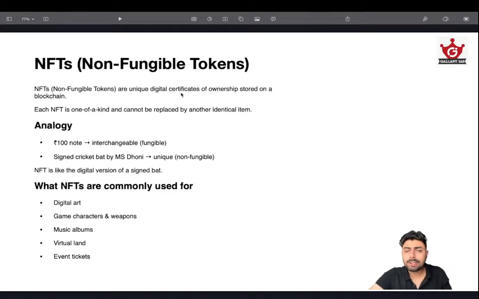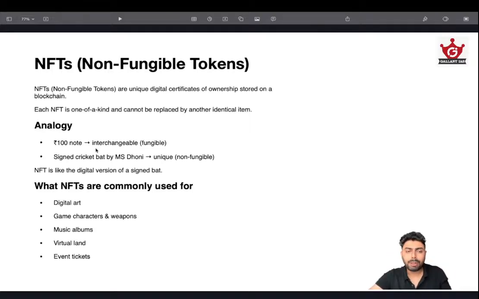They are unique digital certificates of ownership stored on a blockchain, just like I have said, and each NFT is one of a kind and cannot be replaced by another identical item. That's the issue. They are not fungible. They are one of a kind. They hold a value, so you can exchange it for a value, or you can trade it for a value, but you cannot trade it for another token, because no one token is having the same value as the other token. Even from the same painting itself, the value will be different.